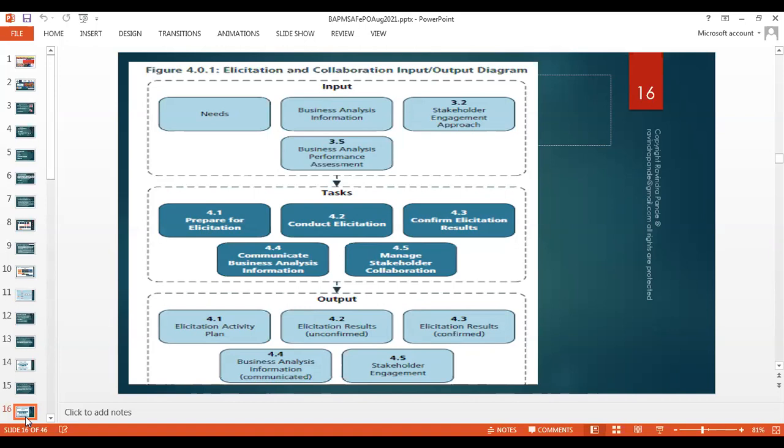And there are quite a few projects which are failures in history. That's why we normally try to make sure, or try to use all the tools, efforts and efficiencies, to build a correct vision, or to document the correct vision, and then ship this vision to the development team, right? And then we have business analysis information communicated. This predominantly talks about the SRS as a document. Every organization has its own SRS template. I will share a generic SRS template with you, which is normally used by Microsoft.